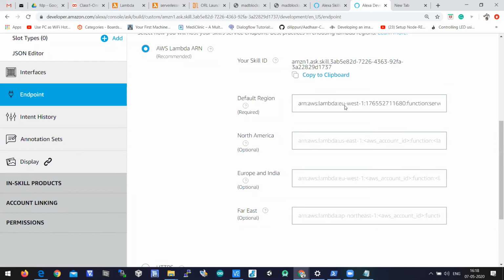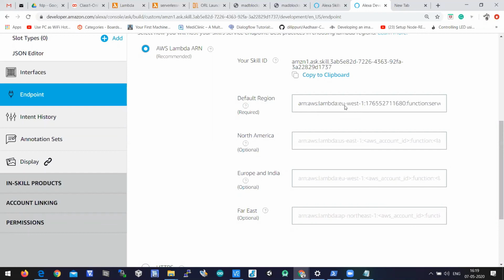Like this, we need to connect the skill console with the lambda function, by copying the ARN from the lambda function to here and the skill ID from here to the lambda function, so that they get mutually connected. The skill is generated in the developer console of Alexa, but the lambda function is in the AWS management console.